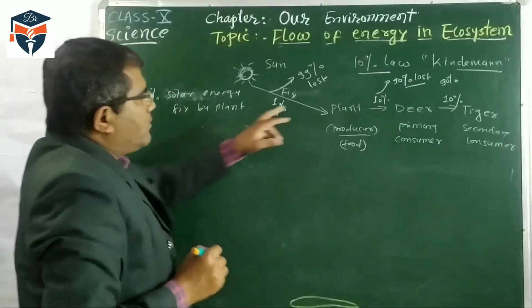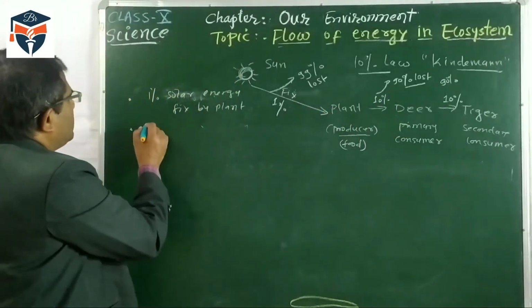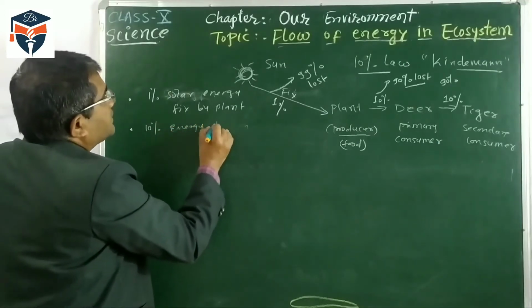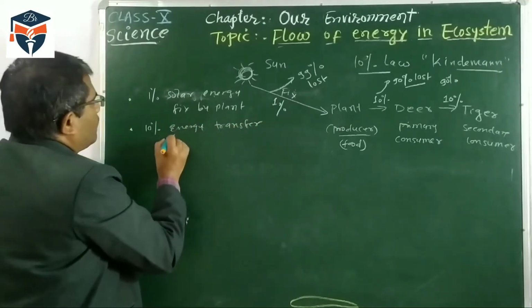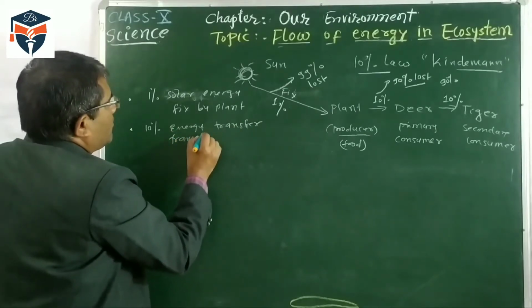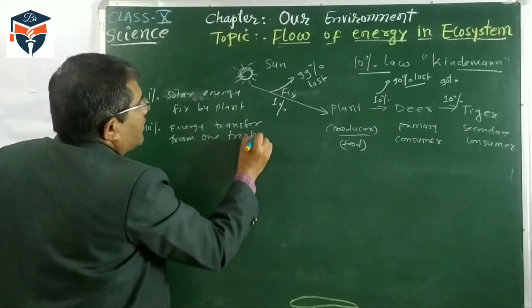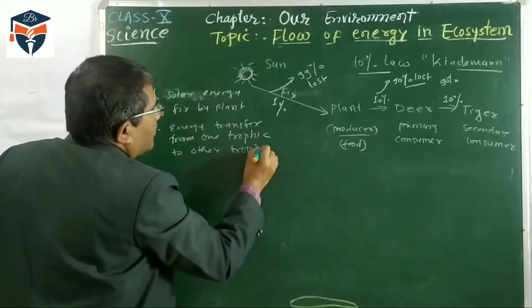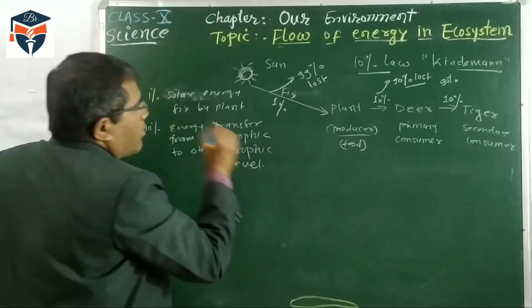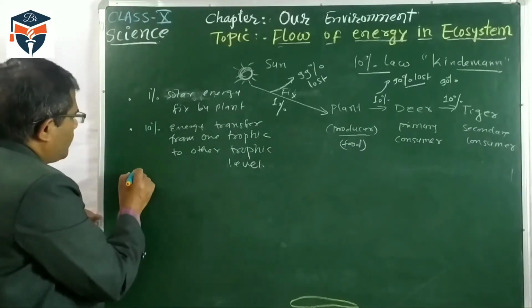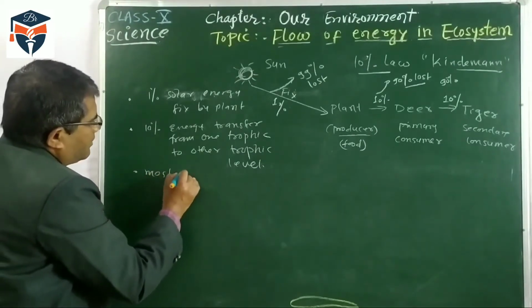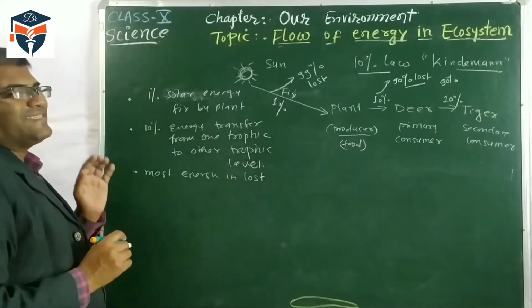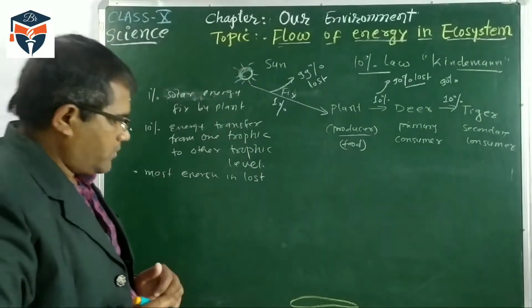Second point is that 10% of the energy is transferred from one trophic level to the other, or from one organism to the other trophic level. Third point is that most of the energy is lost. Only some of the energy gets stored.